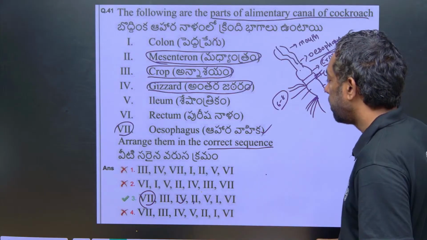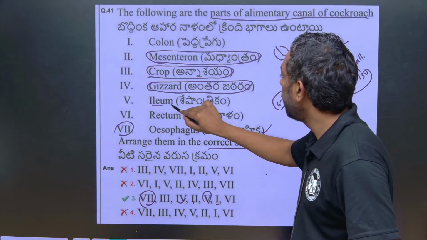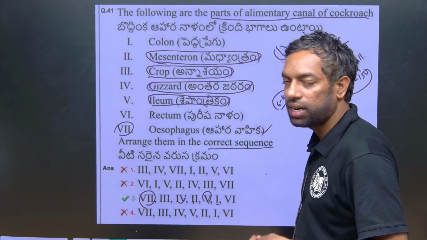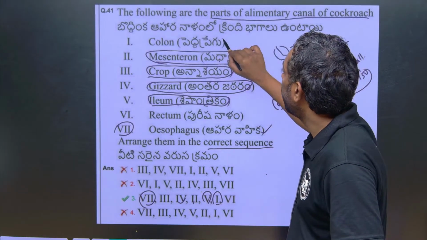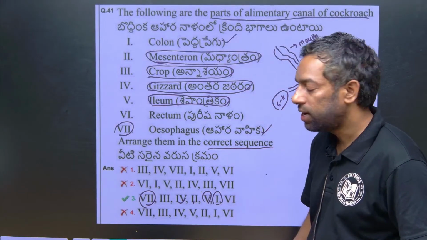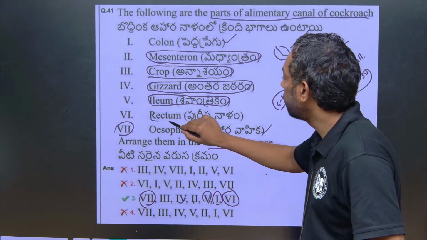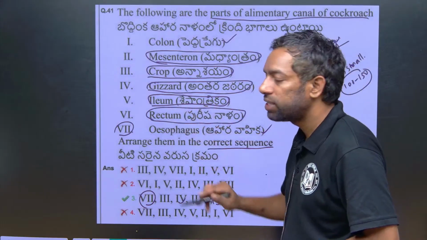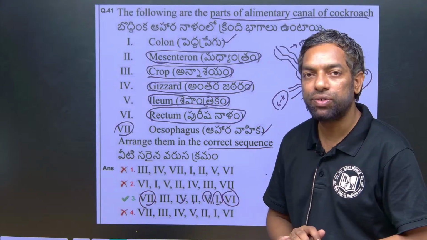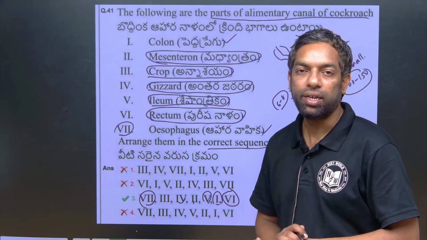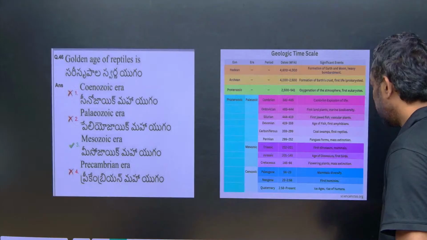After that, the fifth one is the ileum, which is the small intestine in the midgut. After that, one is the colon, the large intestine, and finally the sixth one is the rectum, the final end part of this digestive system. This is very simple if you know the digestive system of cockroach. It is from the chapter structural organization, my dears. Next question.